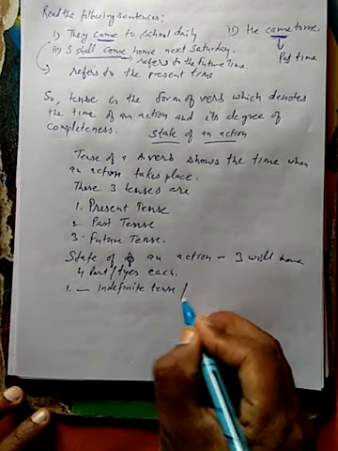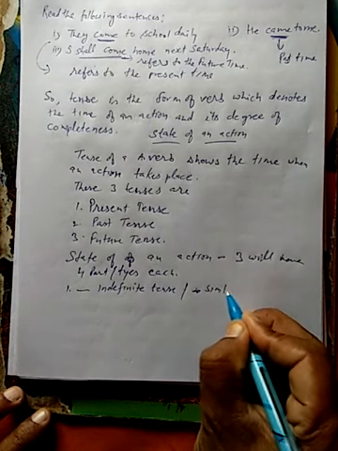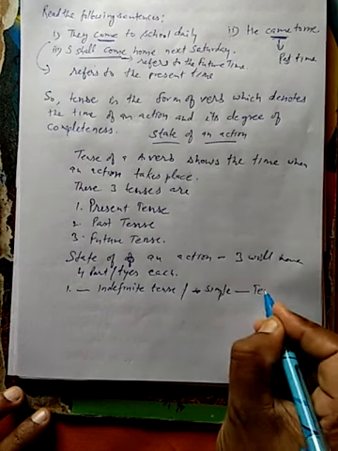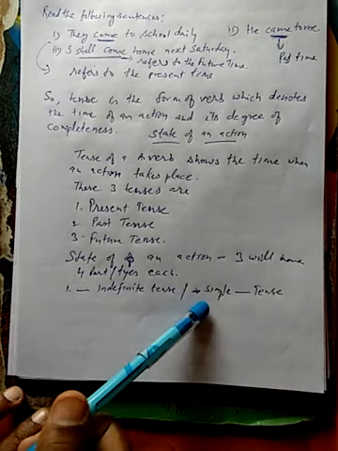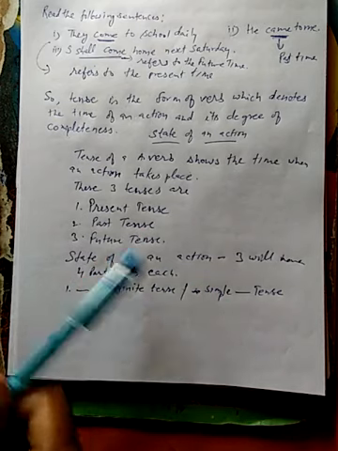Or you can say simple tense, like simple present tense, simple past tense, and simple future tense.